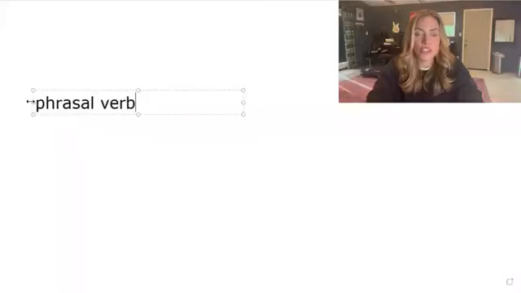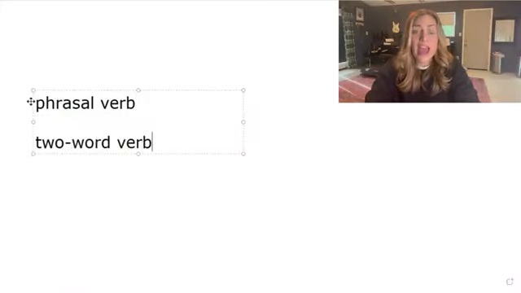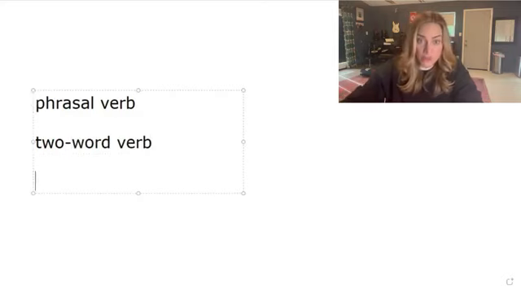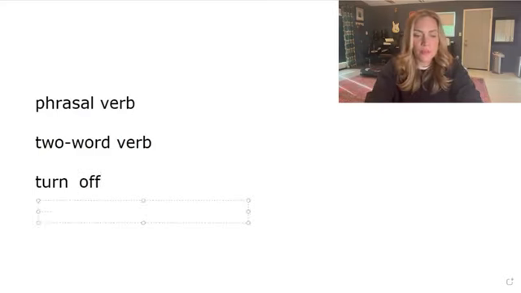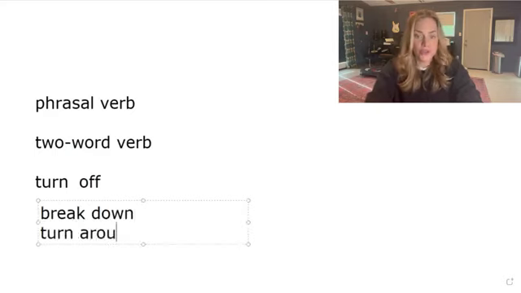Okay, so phrasal verbs. Again, phrasal verbs are verbs. That means they are actions in this case. A phrasal verb is a 2 or 3 word verb with a verb at the beginning and a particle. Okay, so for example, turn off. Or I can say break down, okay, or turn around.